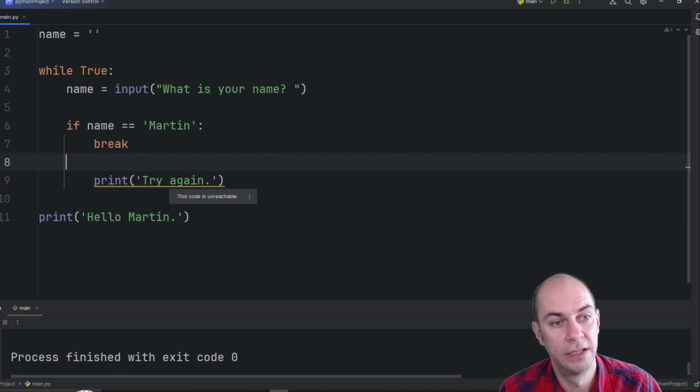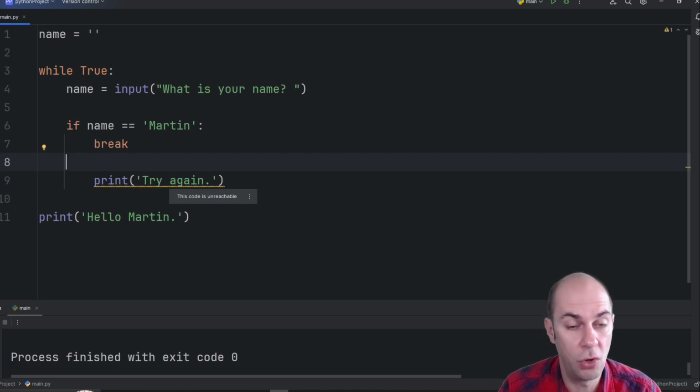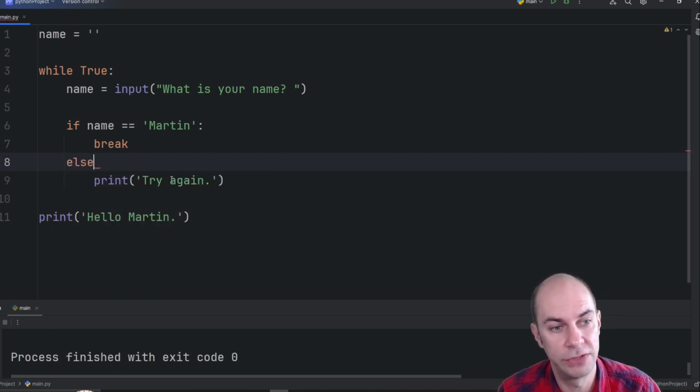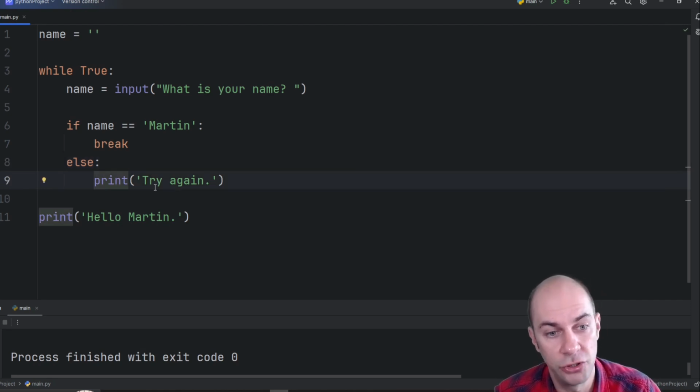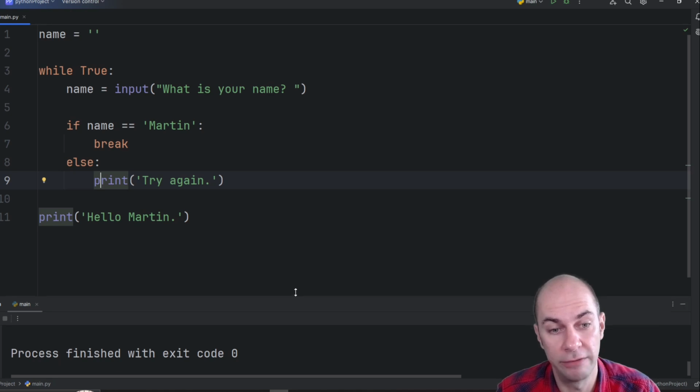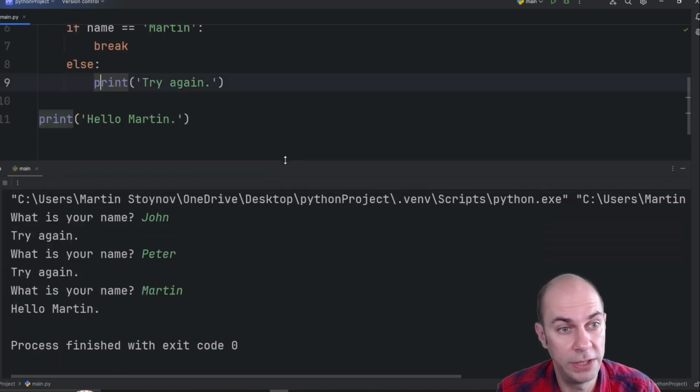And here, if the name is not equal to Martin, we're going to have an else statement where we're going to print try again. And because this is a permanent loop, it will keep prompting us for our name until we get our name right, at which point we will break out of the loop. So hopefully that's going to work, but let's give it a try.